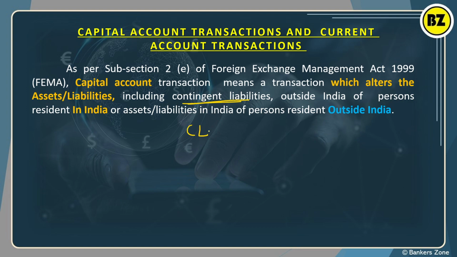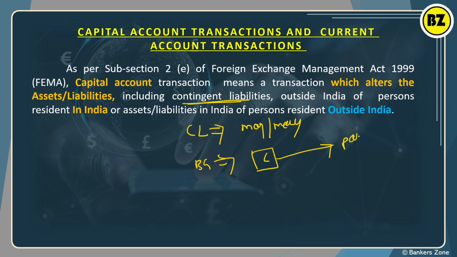Now see here, including contingent liability. What do you mean by contingent liability? Contingent liability means a liability which may or may not arise. For example, a bank guarantee, right? The bank has given a guarantee that this is a customer of the bank and he will pay that money. If that customer fails, then the bank directly pays that money. That means this may happen or may not happen. Contingent means it may come into the picture or not, right?